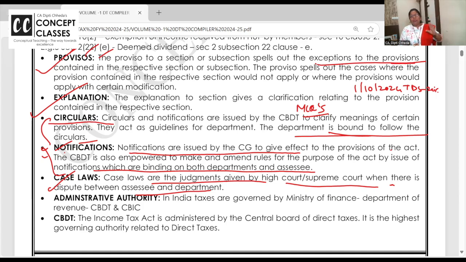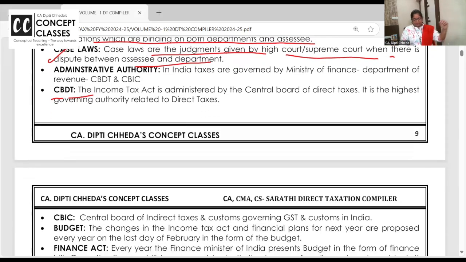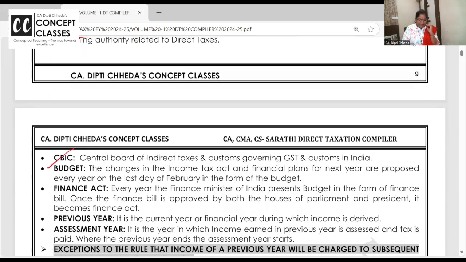See, the people who made the Income Tax Act 1961, in our times, they have gone. So who is operating the Income Tax Act? CBDT, Central Board of Direct Taxes under the Ministry of Finance. Then there is a hierarchy, the Chief Commissioner, the Commissioner. So CBDT is the highest governing authority. CBIC, Central Board of Indirect Taxes and Customs, governs the indirect taxes, GST and customs duty.